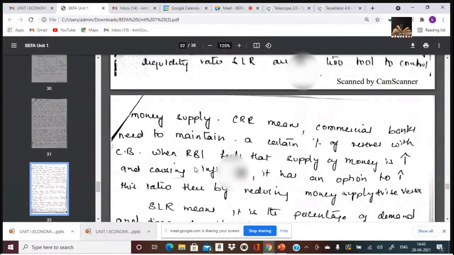When RBI feels there is more money supply, it increases this percentage, like 50%, 40%, 60%, like that. So that cash would be blocked with the central bank. That cash will not be allowed to be given as loans to the general public. If RBI feels there is less money supply, this percentage would be reduced. This is known as cash reserve ratio.